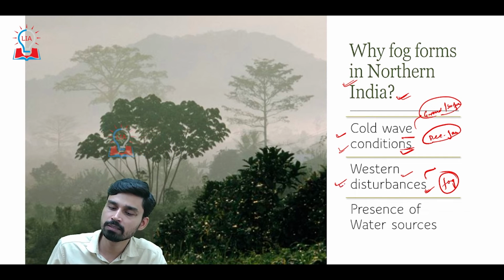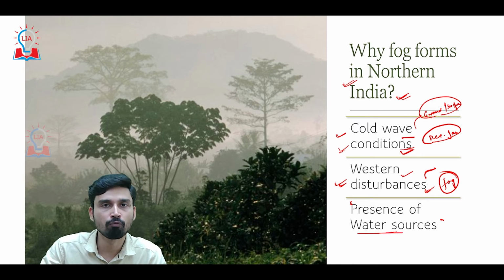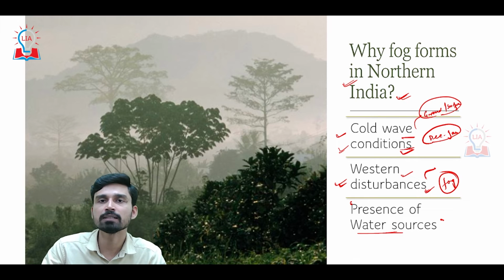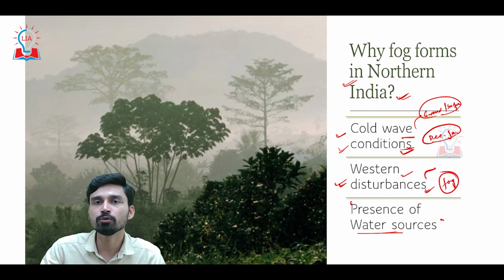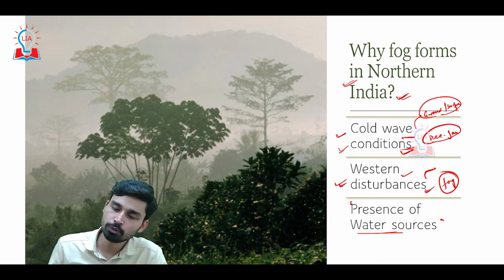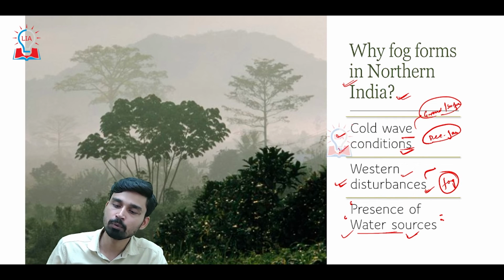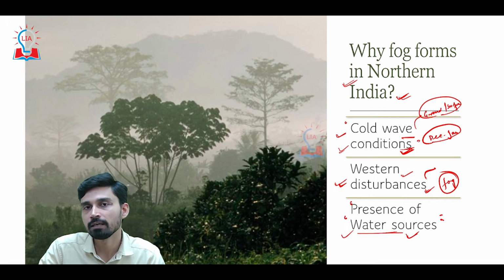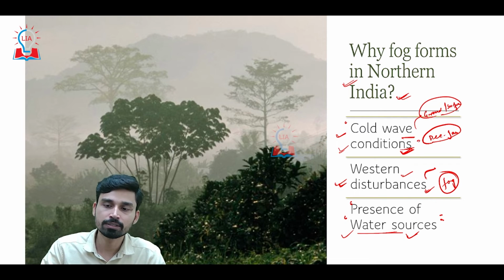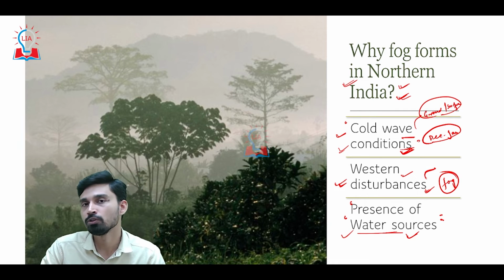Even if western disturbances are not bringing moisture in any particular time period, we know that the northern plains of India are a very rich source of water, especially groundwater and surface water, because large, long rivers of India flow through this region, and a large part of this landmass is cropped agricultural area that is continuously in a state of irrigation. So due to this, there is also a huge number of water sources that causes accumulation of water vapor in the atmosphere, which upon cooling during the cold conditions can result in fog formation. So these are the three major factors that contribute to the formation of fog as far as northern India is concerned.